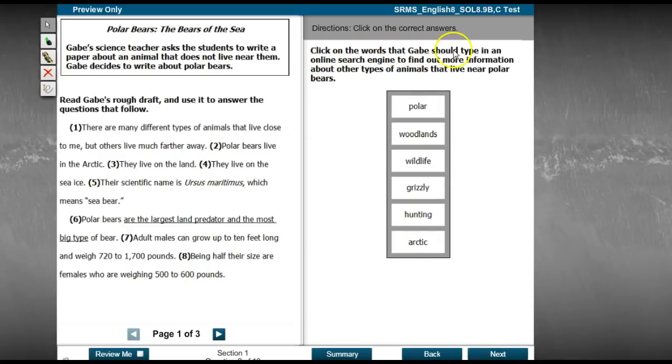Click on the words that Gabe should type in an online search engine to find out more information about other types of animals that live near polar bears. So other types of animals that live near polar bears. Should he select Arctic, hunting, grizzly, wildlife, woodlands, and polar? If it says words, then you're probably going to have to select more than one. So what other words could he choose to find animals that live near polar bears?